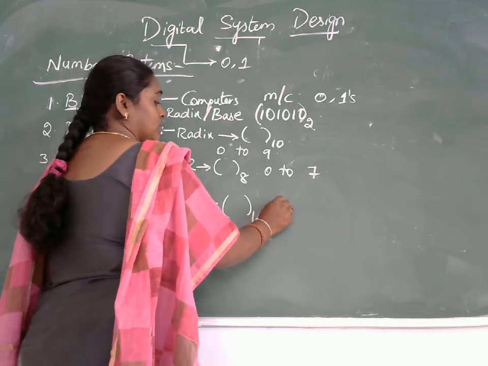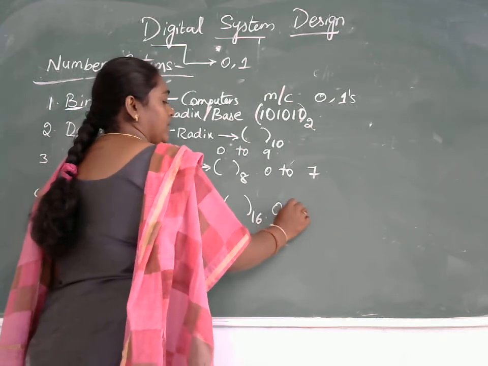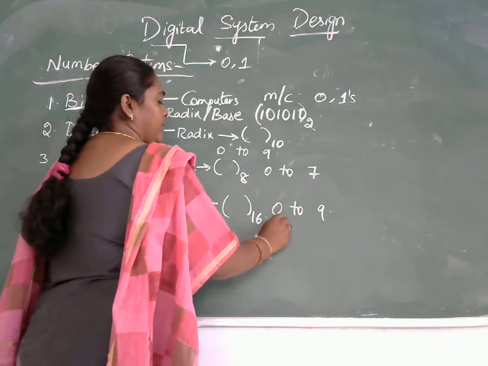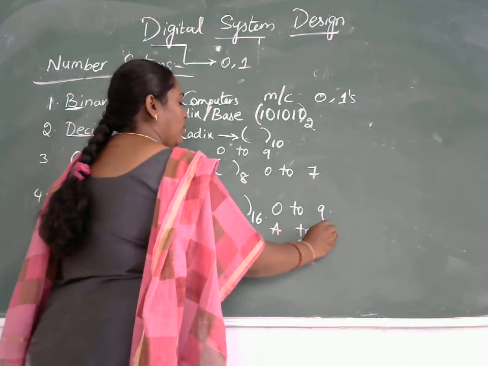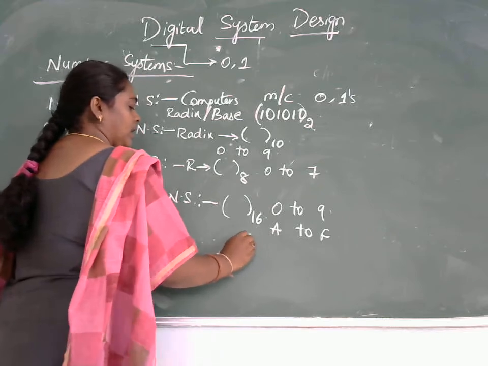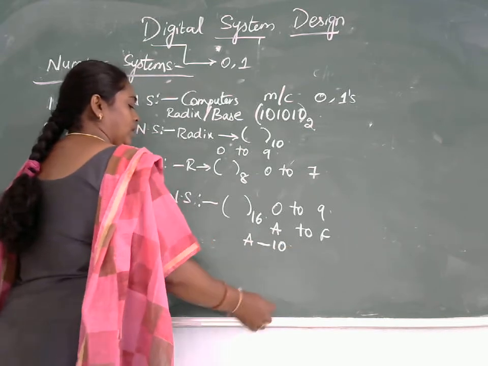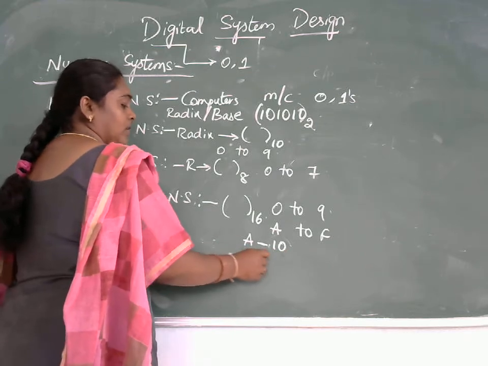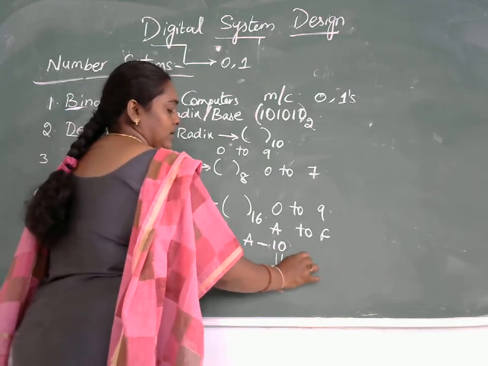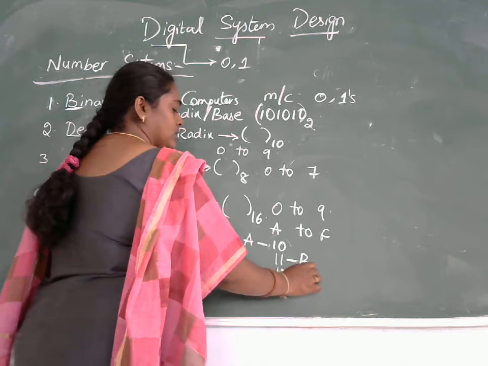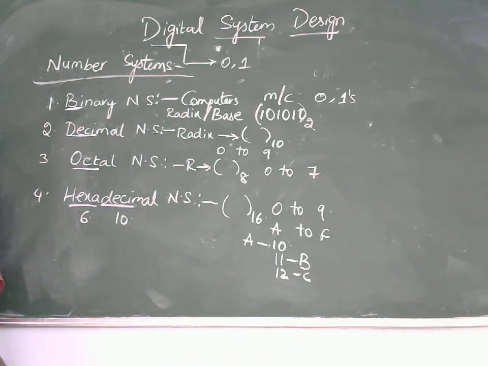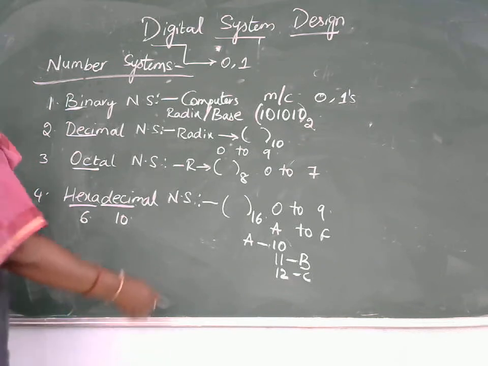But instead of representing from 0 to 15, here we represent 0 to 9, and 10 to 15 are represented as A to F. A represents 10; wherever 10 is there, we replace it with A. Similarly, 11 is B, 12 is C, 13 is D, 14 is E, and 15 is F.